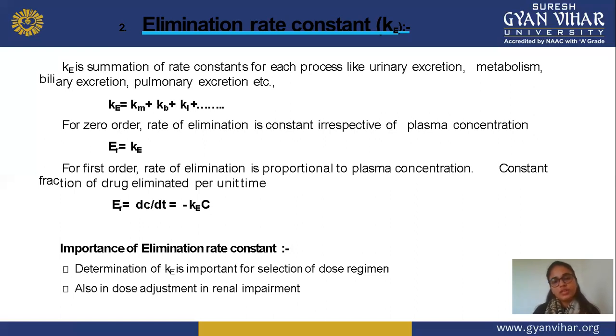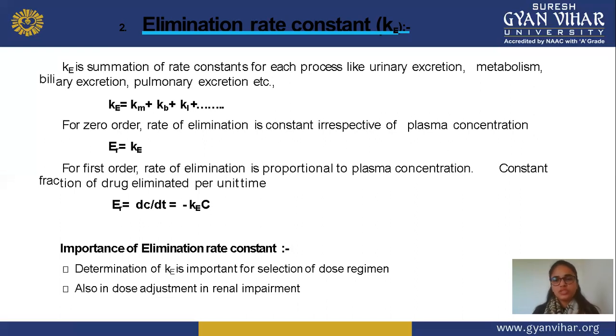For first order, the rate of elimination is proportional to plasma concentration, a constant fraction that is eliminated per unit time. So this equation gives ER is equal to dC by dt, that we can simplify as minus KE C. This is the equation which shows the first order reaction.